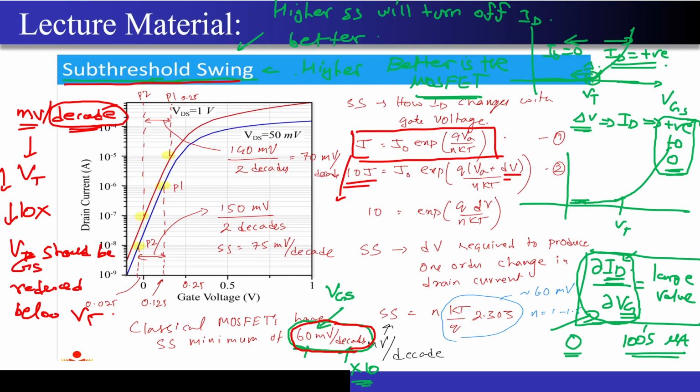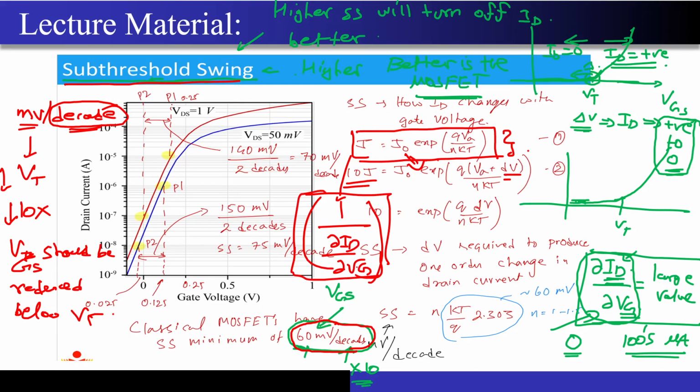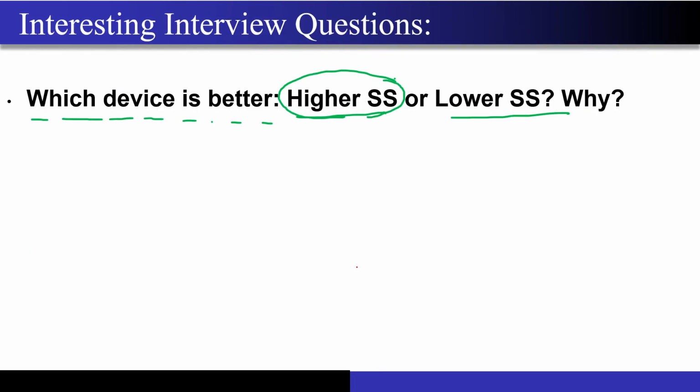Now from both this equation 1 and 2, you have to substitute one of these equations into the other, and then you will be able to get the value of the subthreshold swing, correct? The subthreshold swing is again nothing but 1 upon dou ID by dou Vg. Correct? Do not forget this. This is my subthreshold swing. Correct. I hope this is very much clear to you.